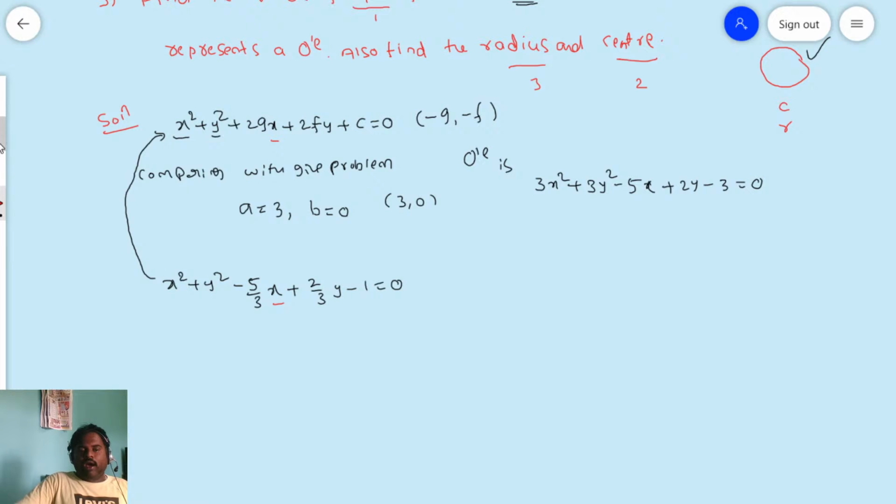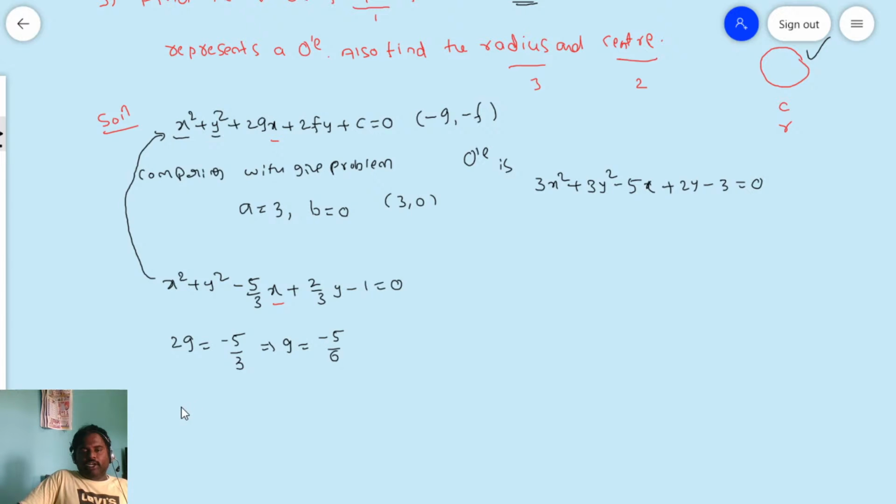Then we will have 2g. What is the x coefficient in the general form? 2g. In the given problem, converted, it is minus 5 by 3x. Therefore 2g is equal to minus 5 by 3. Therefore g is equal to minus 5 by 6.